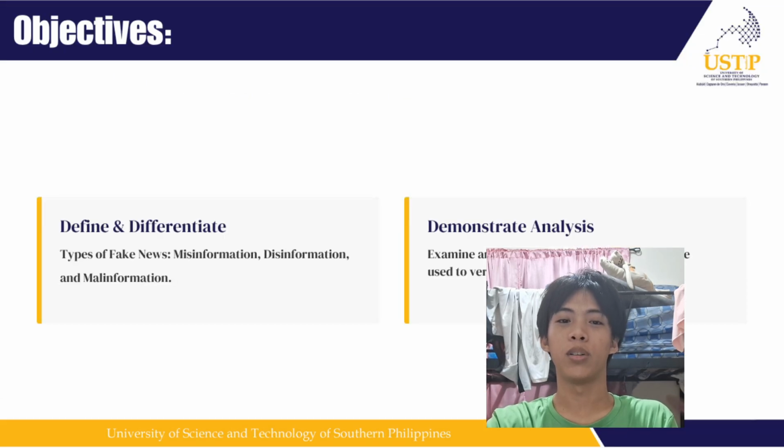First of all, objectives. What we're gonna do in this video. Firstly, we have to define and differentiate misinformation, disinformation, and malinformation. Secondly, we're gonna demonstrate analysis, which is to examine and interpret the examples. It also shows what technique I'm gonna use to verify or to debunk.